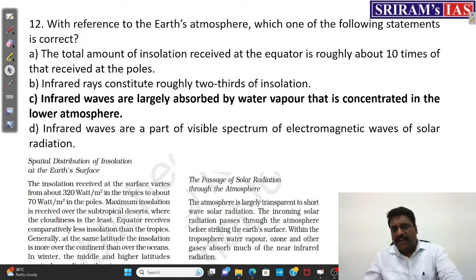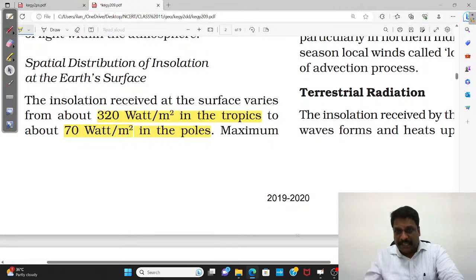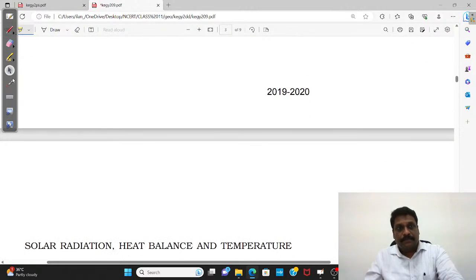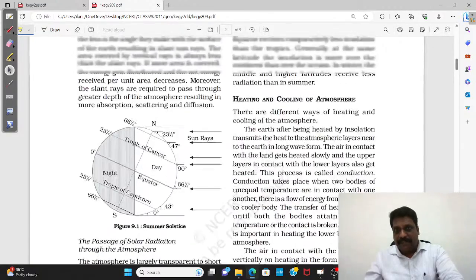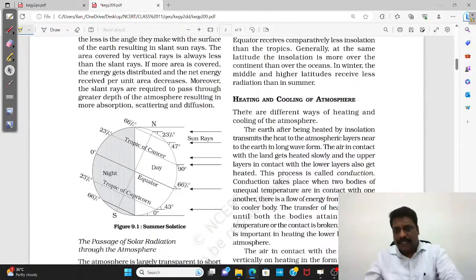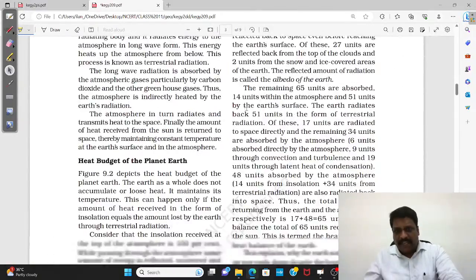Again, if you ask me, infrared rays constitute roughly two-thirds of insolation. No, insolation is mostly ultraviolet. It is not infrared. Okay. Now, see, third statement, my dear friends, where I can take the clue from NCERT itself. Clue from NCERT: heating and cooling of atmosphere when it comes to terrestrial radiation.